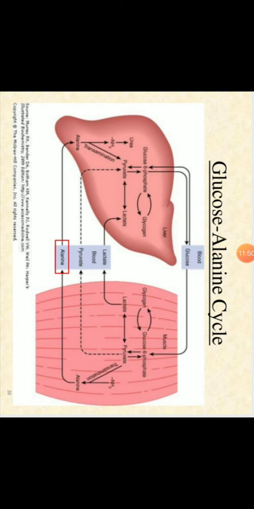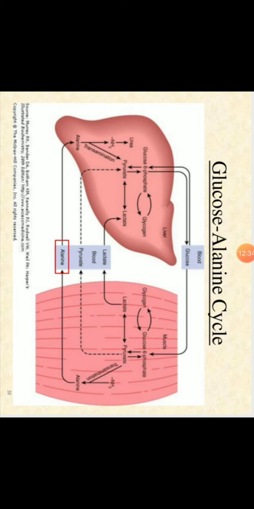Yes, what is the glucose alanine cycle? Here also muscle cells and liver cells are involved. What I told you about lactate, the same thing will happen with the alanine molecule. Alanine is a glucogenic amino acid. As I told you, substrates of gluconeogenesis also include glucogenic amino acids, so alanine also acts as a substrate for gluconeogenesis. So in the muscles, the pyruvate, lactate, whatever forms, if we are not exercising, then as much oxygen is available, the pyruvate is formed in the muscle.